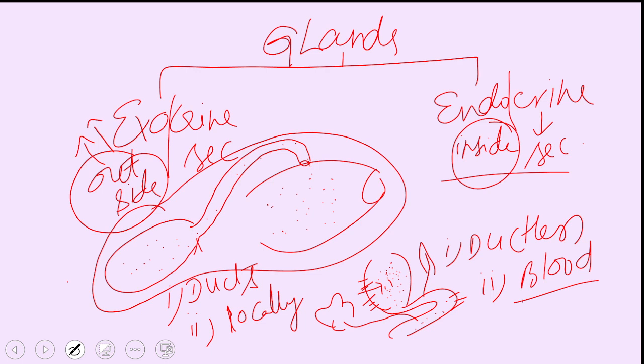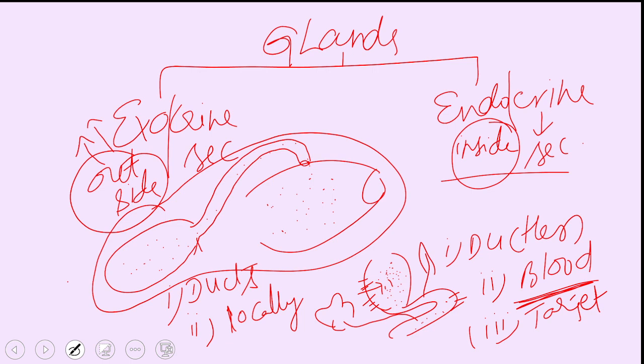Whereas endocrine gland secretions are released only into the blood. When they release into the blood, they reach a target organ. Through the blood, they go to all parts of the body and every cell receives them. For example, the pancreas releases insulin. This insulin goes to every cell of the body, but only hepatocytes react to it because hepatocytes have receptors located on their surface which recognize insulin. Thus, hepatocytes are called the target organ for insulin.